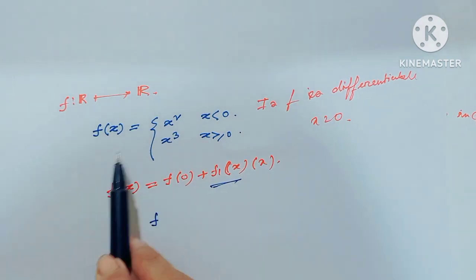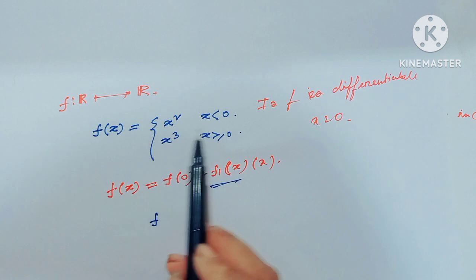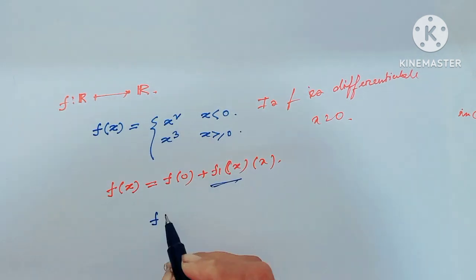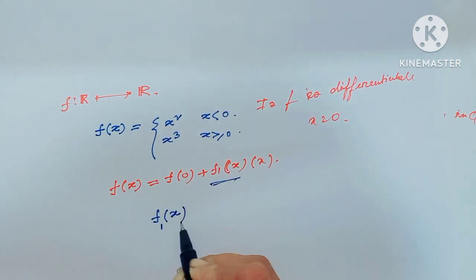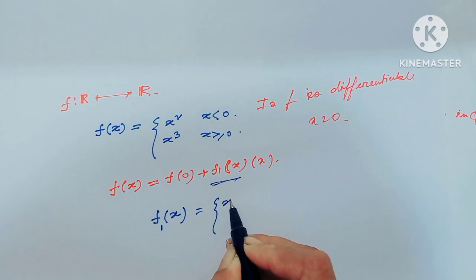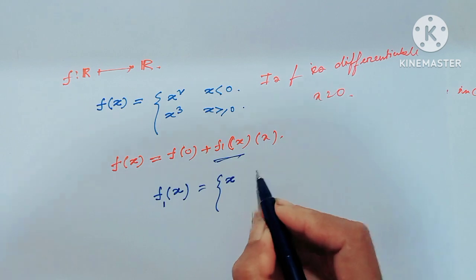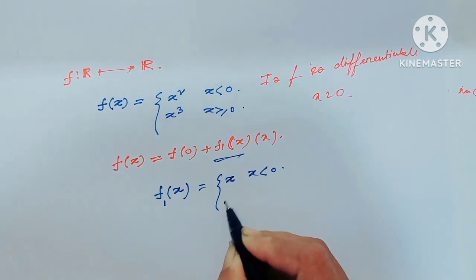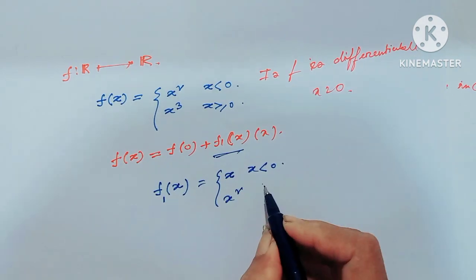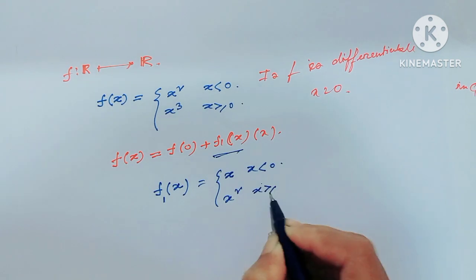Then since here f of x equals x square when x less than 0, then f1 of x would be of this type: x when x less than 0 and x square when x greater than or equal to 0.